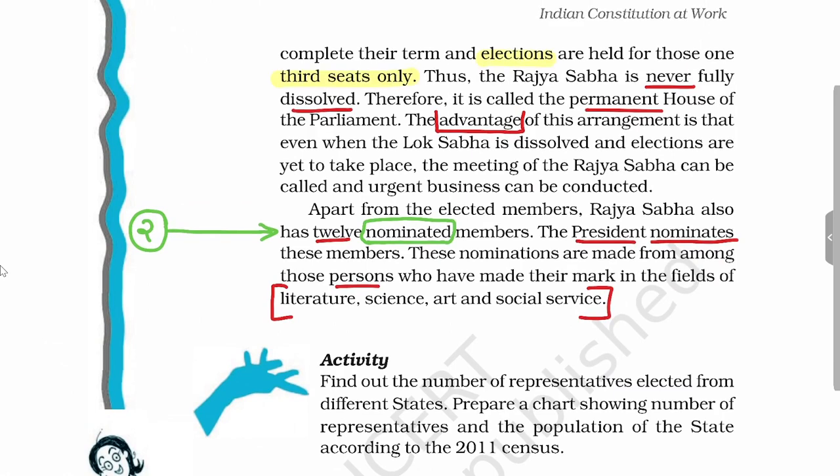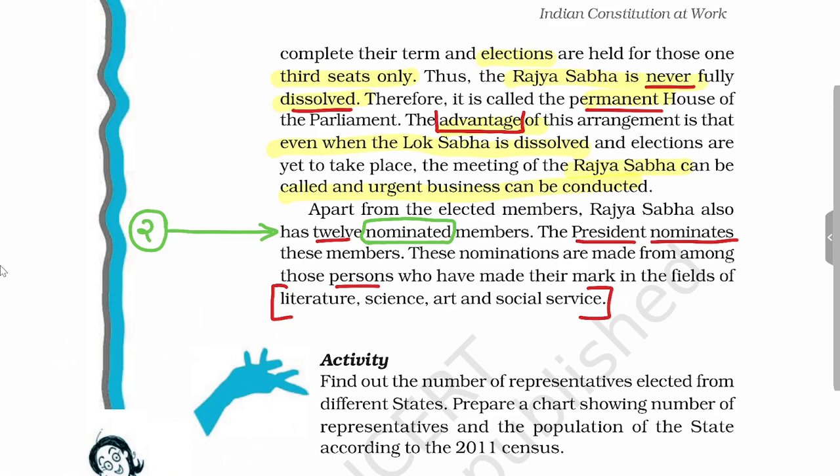It is for this reason Rajya Sabha is never dissolved like Lok Sabha. It is a permanent house, and the advantage of this permanent house is that when Lok Sabha is dissolved and elections are yet to take place, in such a crisis Rajya Sabha can be convened and urgent business regarding the country can be conducted. These are all the advantages of Rajya Sabha, and we have discussed the indirectly elected members of Rajya Sabha.